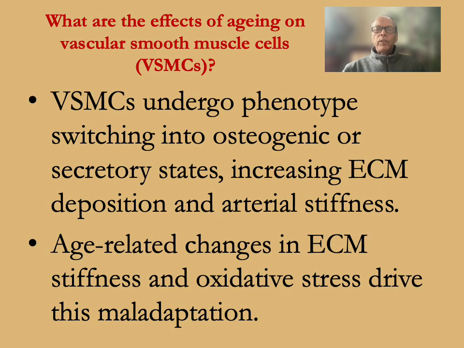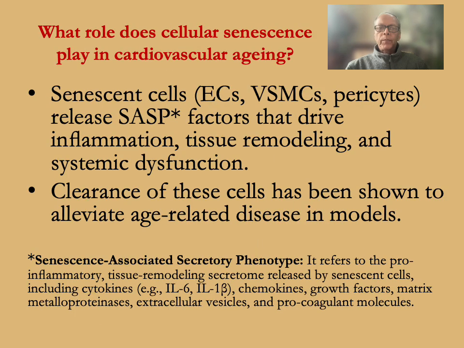What are the effects of aging on vascular smooth muscle cells? They undergo phenotype switching into osteogenic or secretory states, increasing extracellular matrix deposition and arterial stiffness. Age-related changes in extracellular matrix stiffness and oxidative stress drive this maladaptation. Probably this is the reason we see a lot of calcification in the older individual.